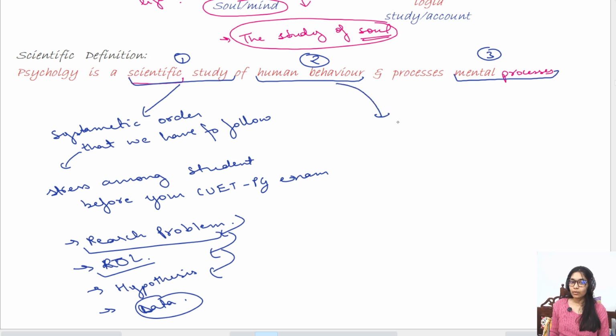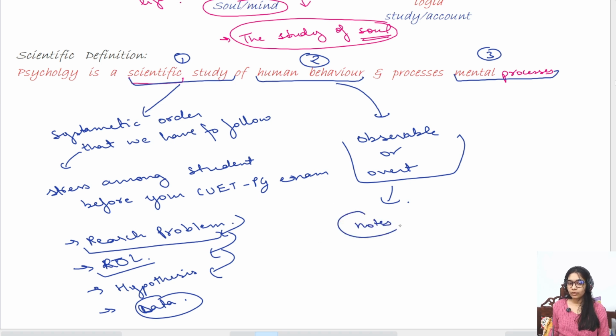Then human behavior, whatever that is observable or overt. Okay. So for example, some of you might be taking notes right now. So that notes, what is it? That is an observable behavior, right? If you are sitting in a class and you look at your friend and he yawns, you know that he's yawning. That means the class must be boring or he might have not slept the previous night, right? So what are those? These are observable behavior. I can observe it through my eyes.